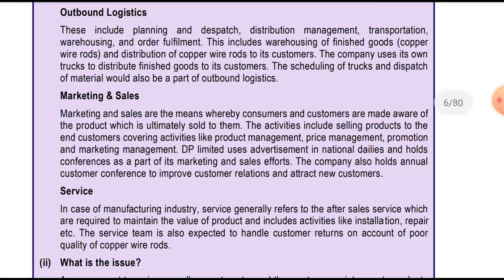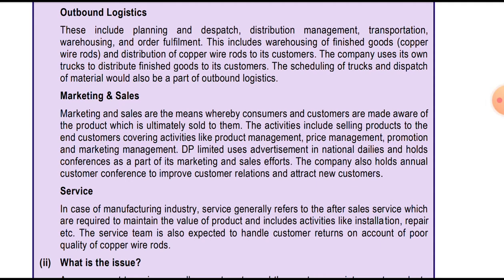Marketing and sales. This would include advertisement, promotion, creating awareness of the product. Marketing and sales are the means whereby the customer and the consumer are made aware of the product which is ultimately sold to them.